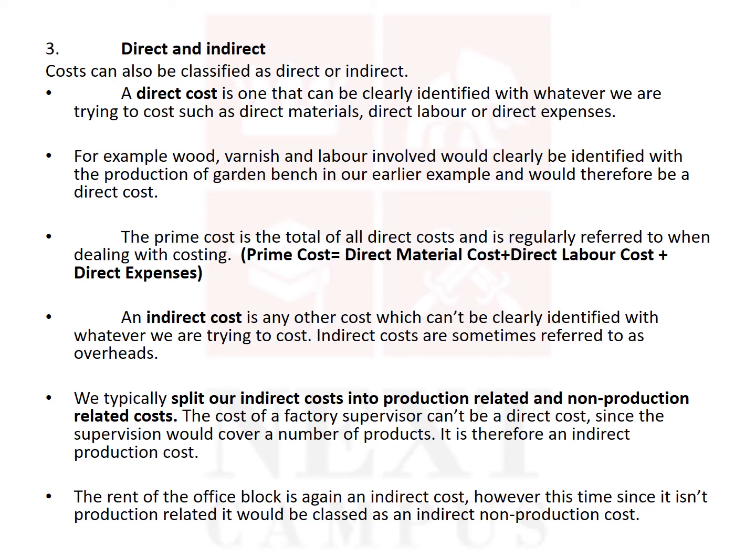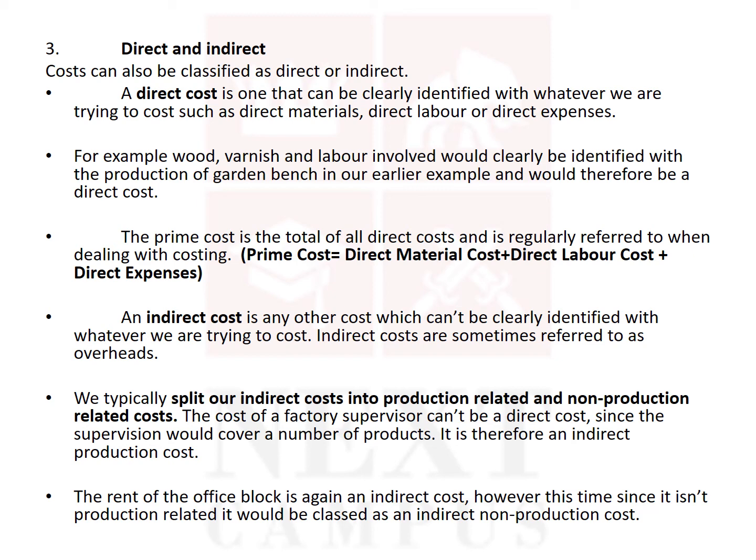Then we are learning another thing which is known as prime cost. Prime cost is the total of all the direct costs that increase with the level of output. Example, prime cost equals direct material cost, direct labor cost and direct expenditure. And indirect cost is any cost that cannot be identified with the level of output.